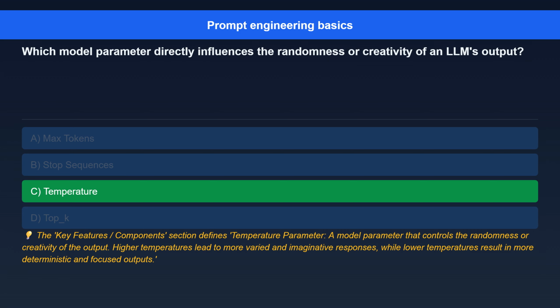The correct answer is temperature. Here's the explanation. The key features/components section defines the temperature parameter, a model parameter that controls the randomness or creativity of the output. Higher temperatures lead to more varied and imaginative responses, while lower temperatures result in more deterministic and focused outputs.